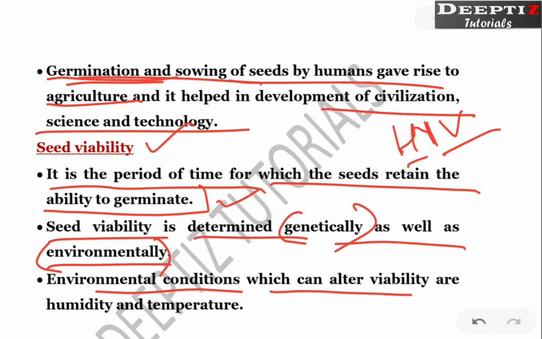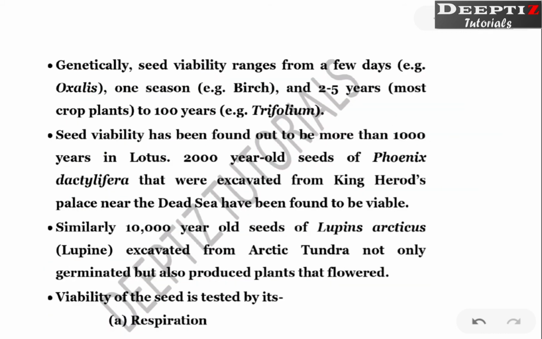Environmental conditions which can alter viability are humidity and temperature. If proper humidity, temperature, everything is there, then only germination will be possible. Now some facts are given there. It's not that important, but for your reference you can read, right?